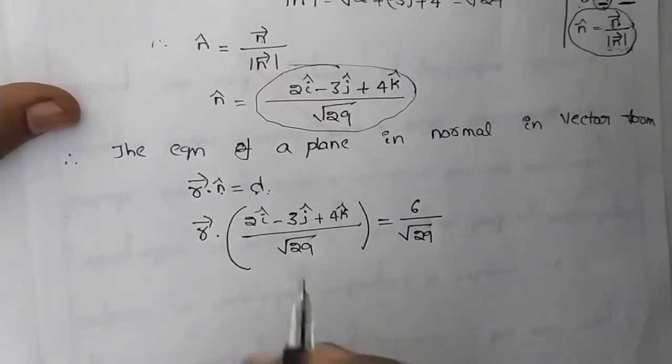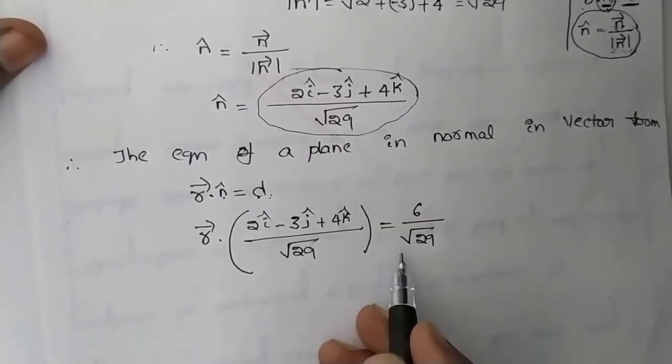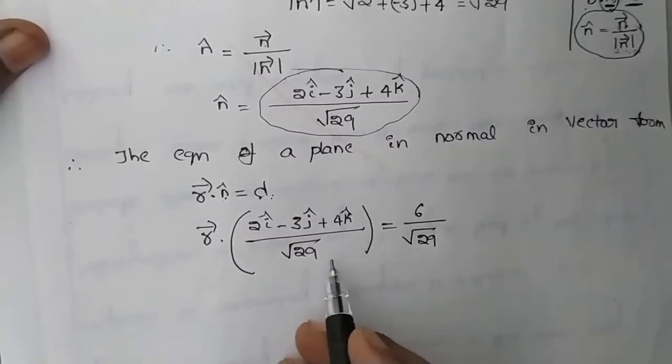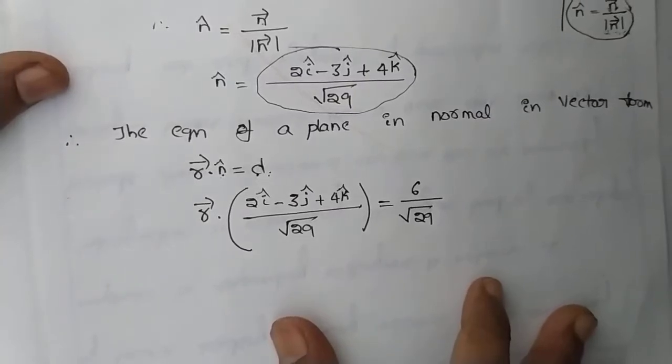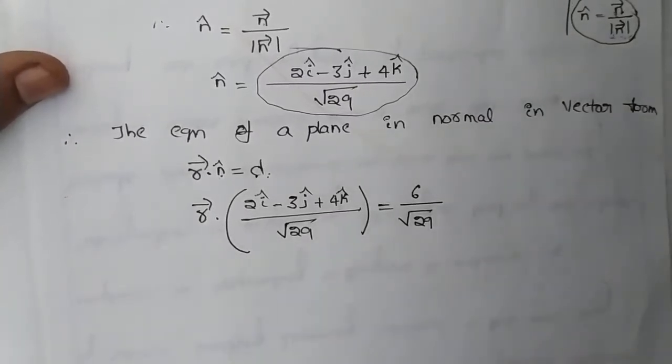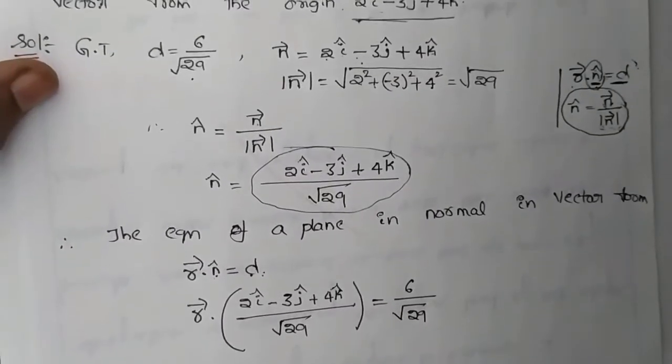If you want to simplify further, you can simplify by cancelling square root of 29. Square root of 29 will get cancelled. Okay, if you want to simplify, you can simplify, or else you can stop here itself. It is the first problem. Kindly note down in your notebook.